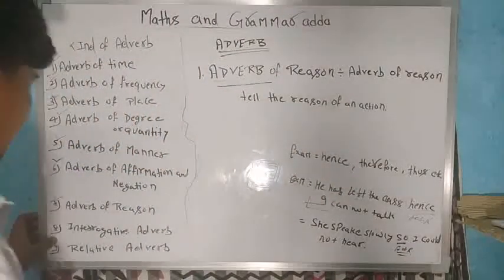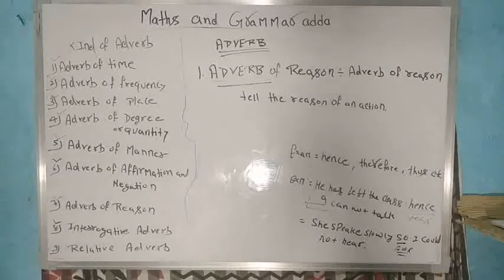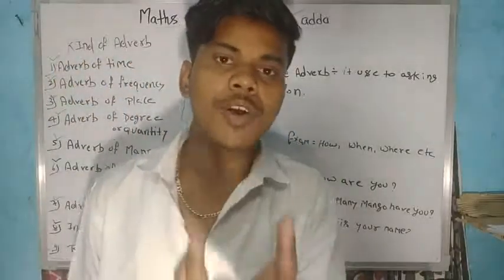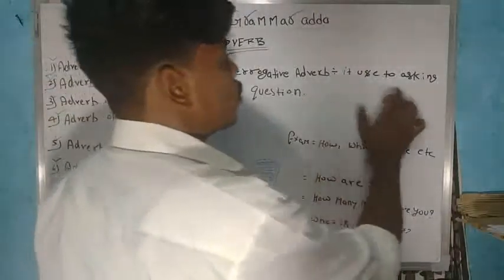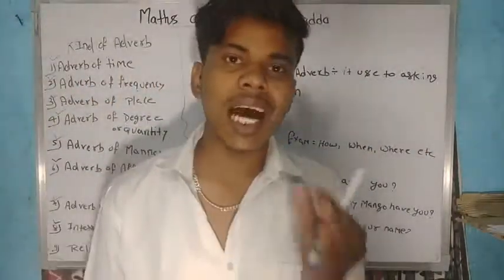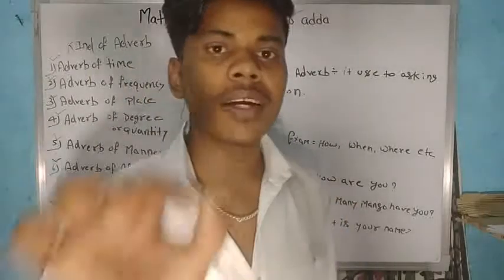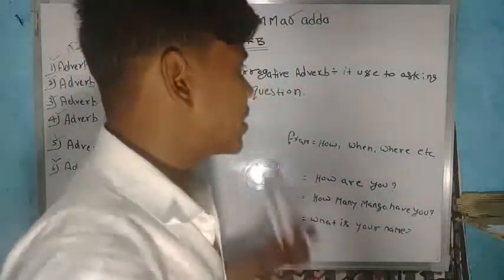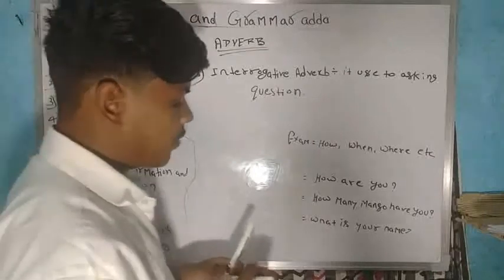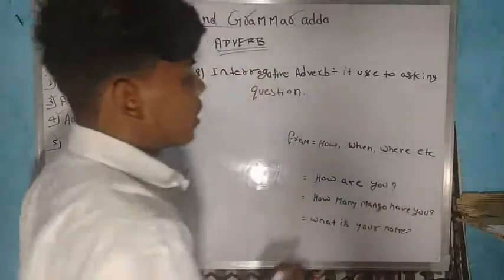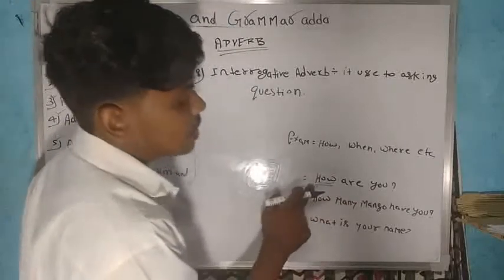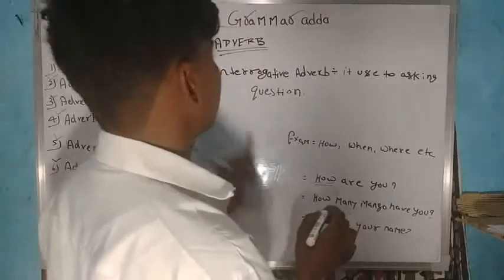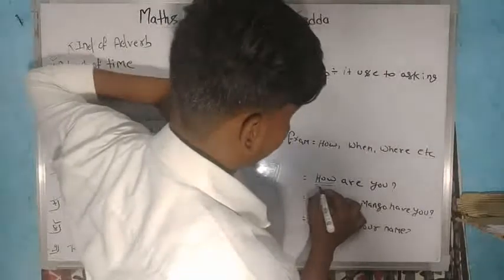So we will study the next part, interrogative adverb. What is an interrogative adverb? Interrogative means it is used for asking a question. Interrogative means a question mark. If we study any interrogative sentence or interrogative word, it means somewhere someone is asking a question. I have taken examples: how, when, where, etc. For example, "How are you?" Here how is our question word. This is an interrogative adverb.